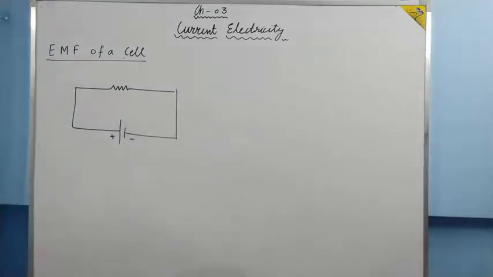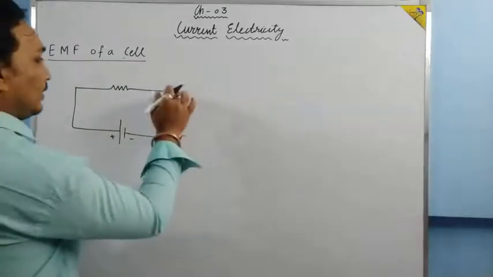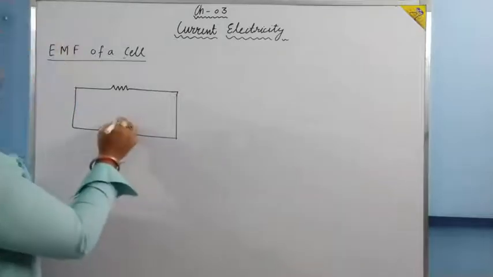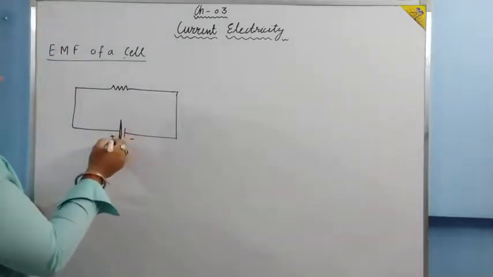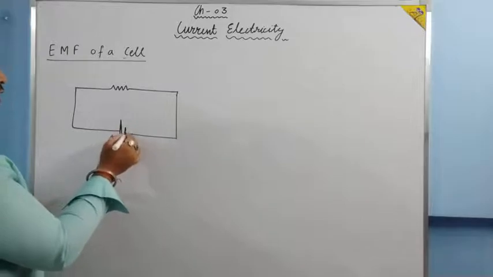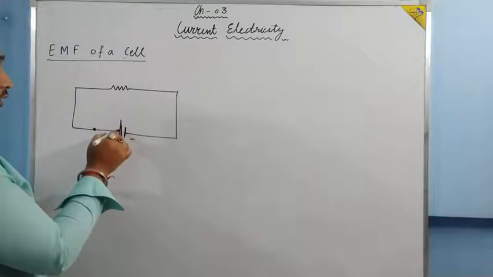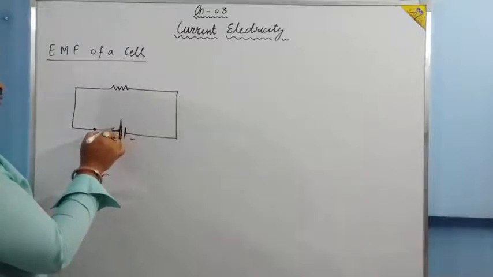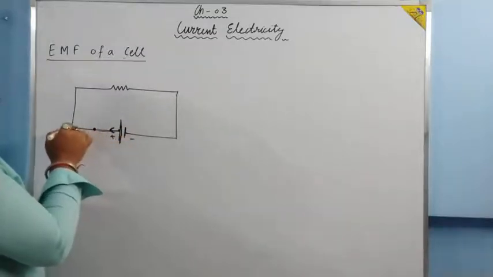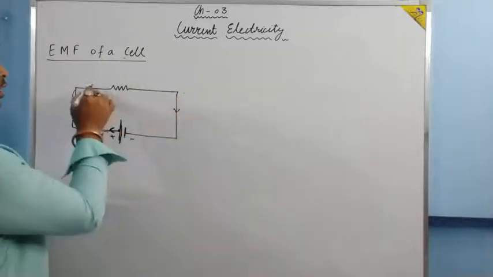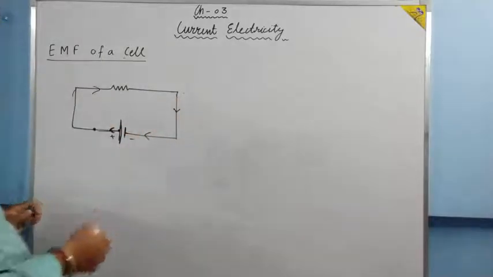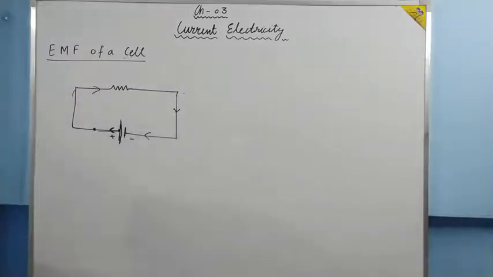Now that completing a circuit is to be understood. Now see, this terminal is positive, means higher potential, and this terminal is at lower, negative potential. When a positive charge starts moving from here, it will move from higher potential to the lower potential by itself. It is its spontaneous movement, right? We need not do any work, it will go by itself, because charges have a tendency to move from higher potential to the lower potential.